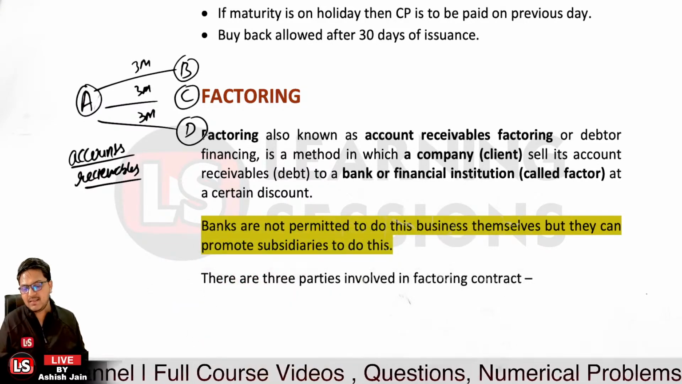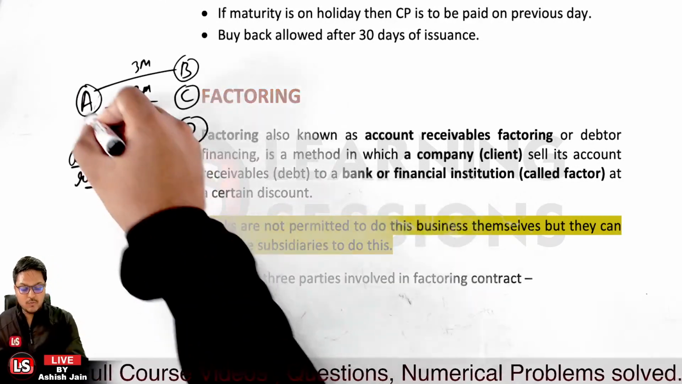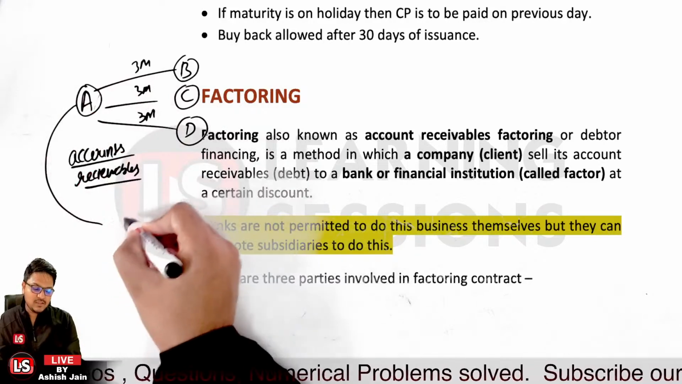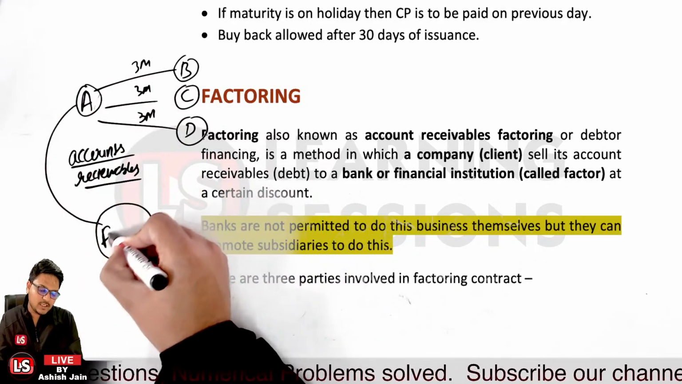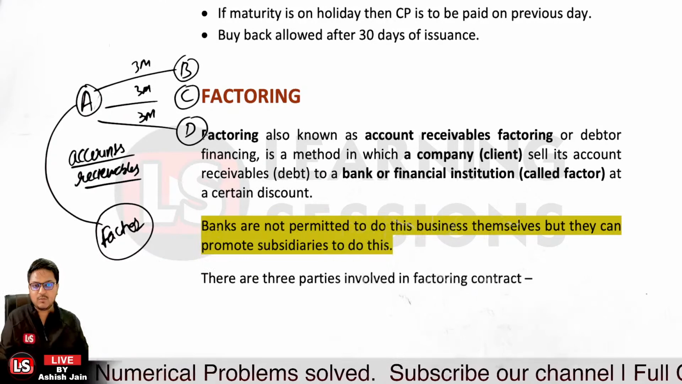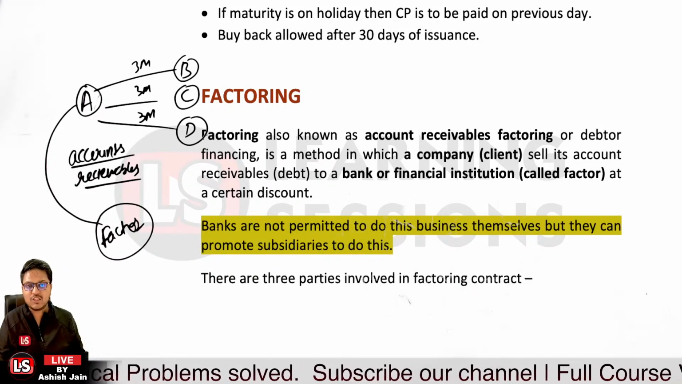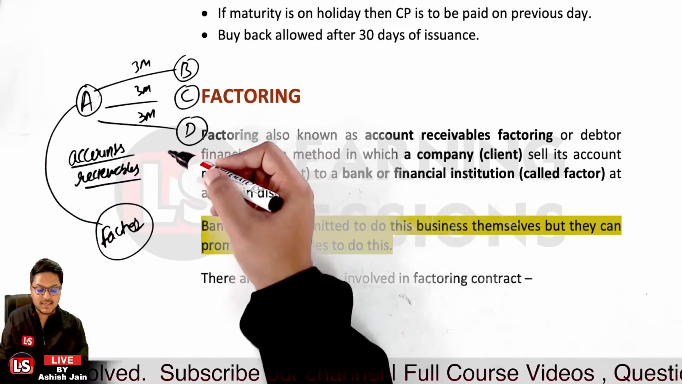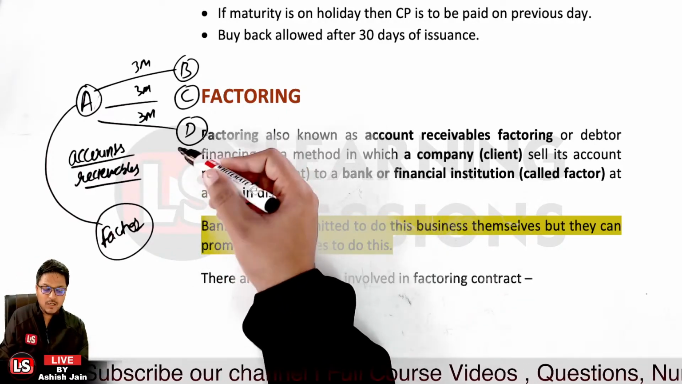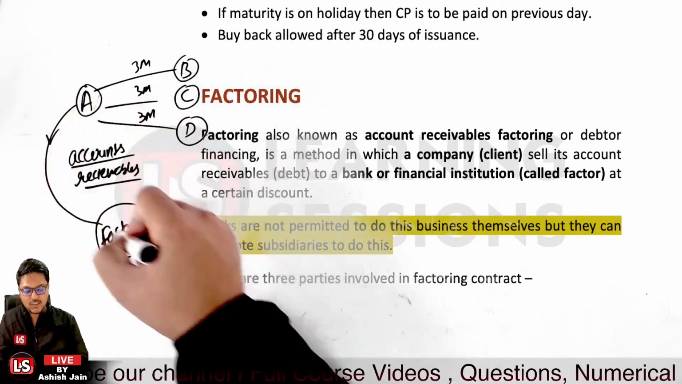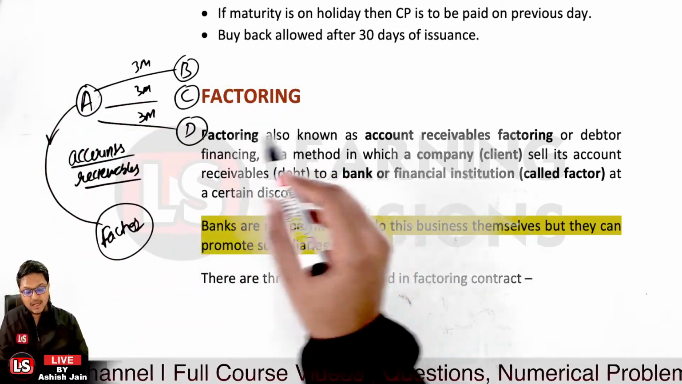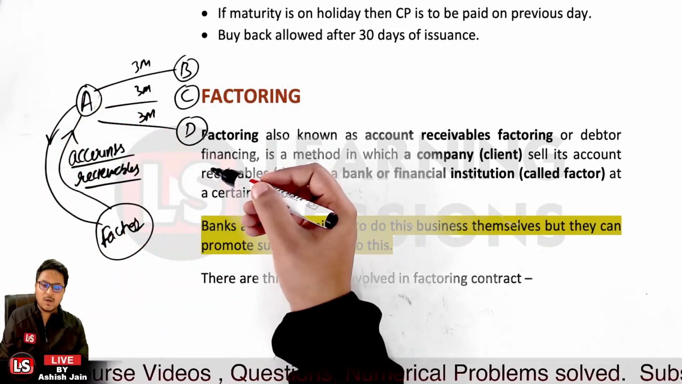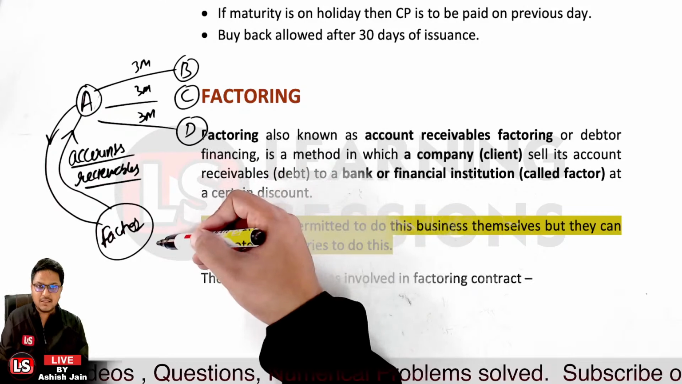Now firm A requires funds. So firm A will visit a company which is said to be a factor. All these actionable claims, because they have a right, or book debts, will be assigned by firm A to this factor. And after deducting a margin, the amount will be paid by the factor to firm A.